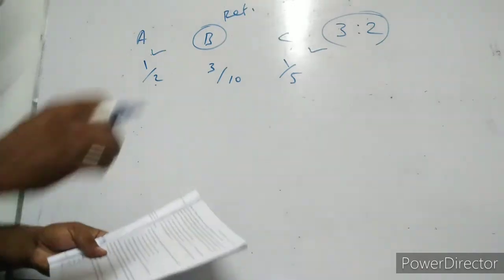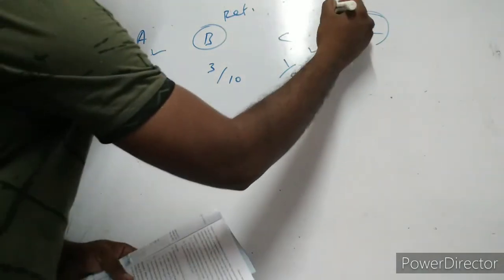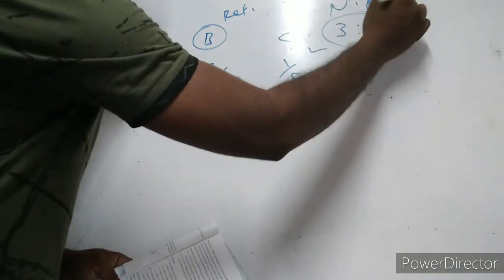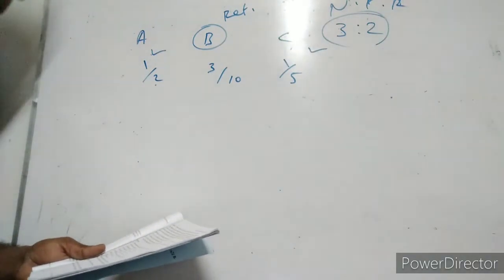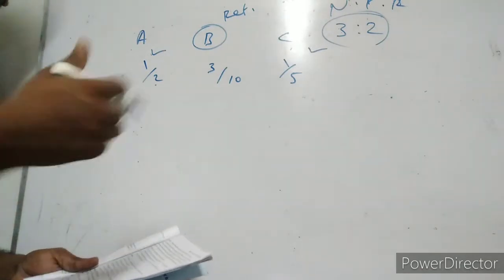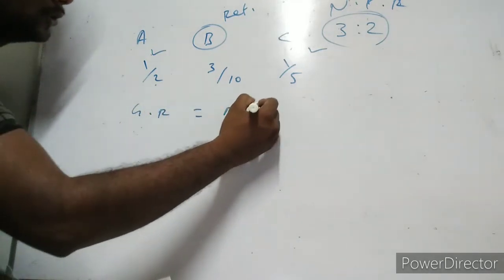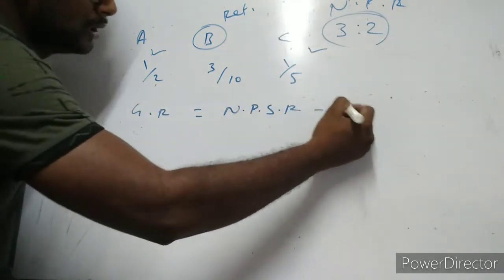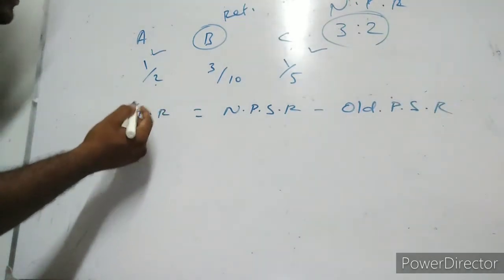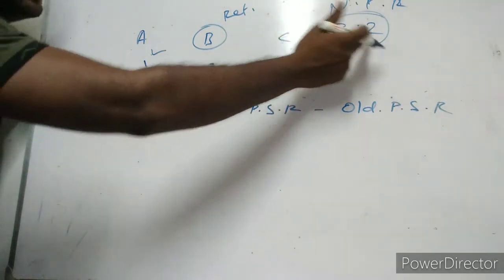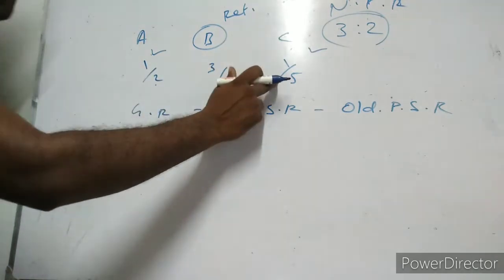When the new profit sharing ratio is given, how do we calculate the gaining ratio? What's the formula for that? The formula for calculating the gaining ratio is equal to new profit sharing ratio minus old profit sharing ratio. Shall we do it? What is their new profit sharing ratio? 3 by 5, 2 by 5. Their old profit sharing ratio is 1 by 2, 1 by 5.